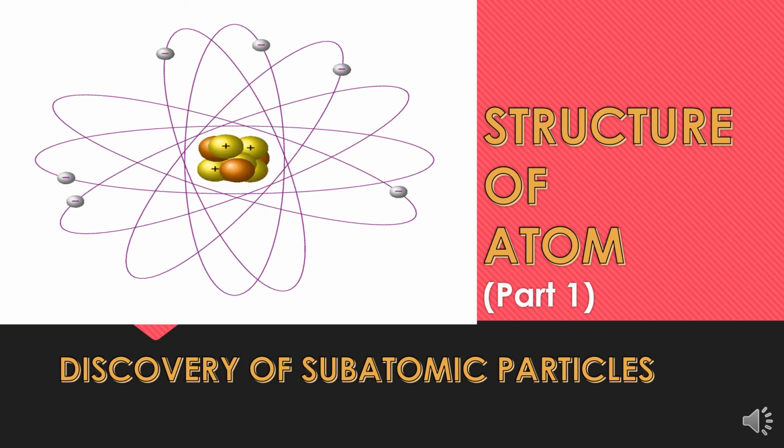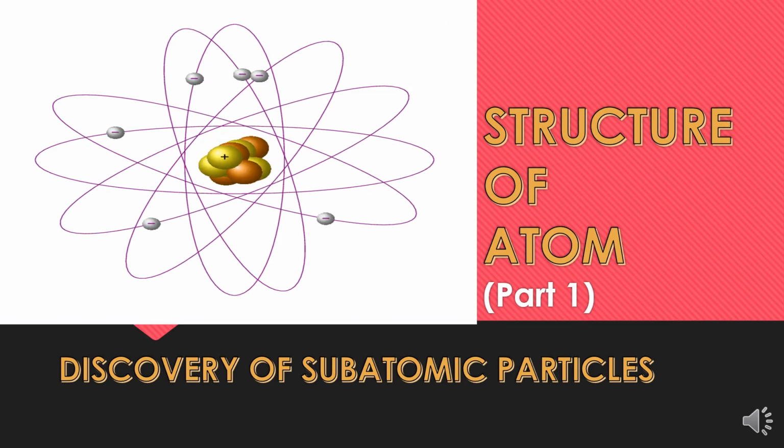Hello dear students. In the previous chapter, Basic Concepts of Chemistry, we discussed that Dalton was the first one who prescribed that each and every type of matter in the universe is made up of certain indivisible particles called atoms. But later on, after the discovery of subatomic particles like electrons, protons, and neutrons, this theory was discarded, because now we know that the atom is further divided into many subatomic particles.